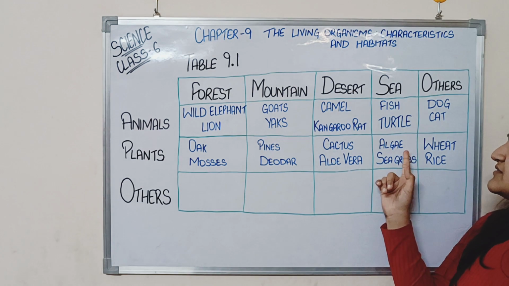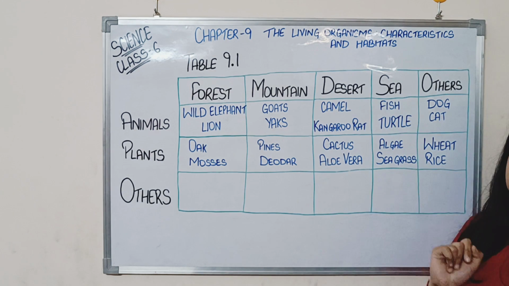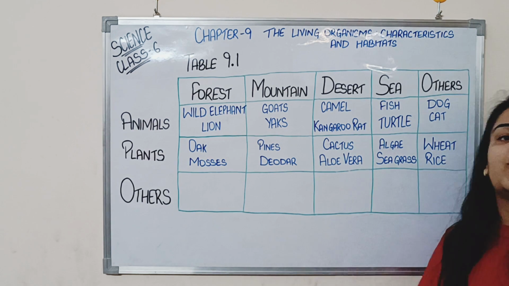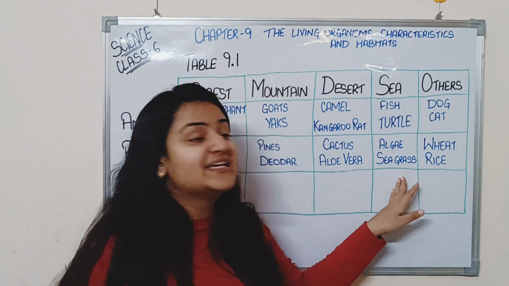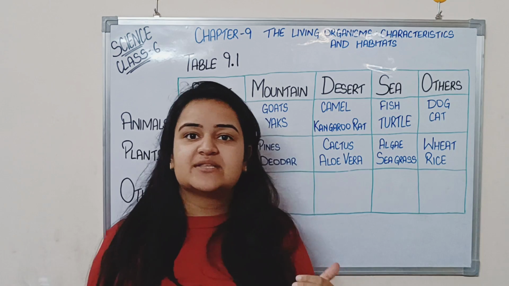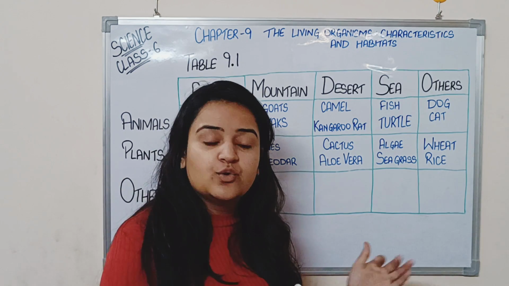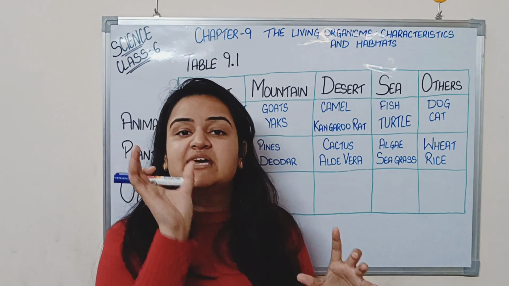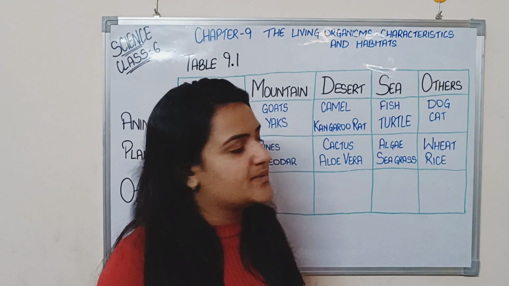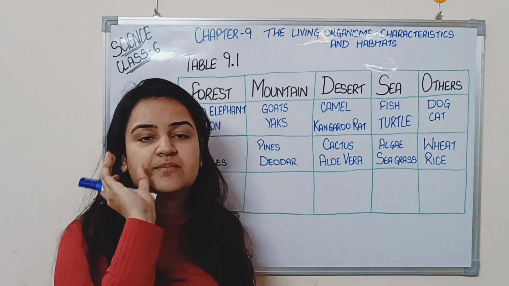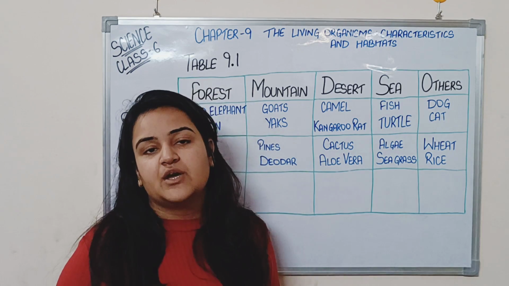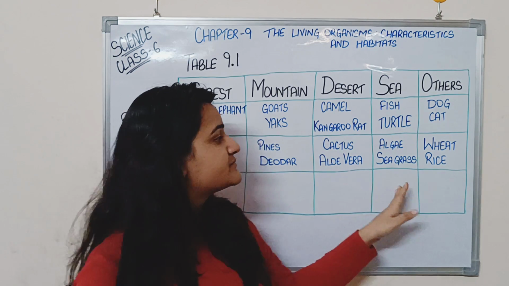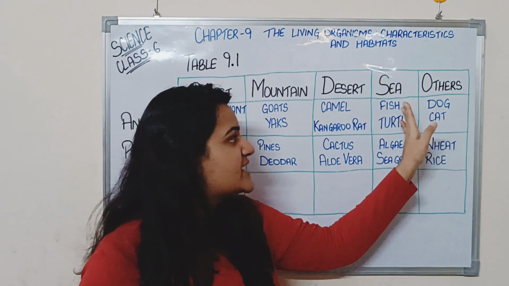Then sea. Now you see, in the sea we have algae and seagrass. Seagrass is a special type of grass that is present only inside water bodies. They float all around. There are some videos that show you the underwater part of the sea. You can see grass very long in size, and it is specialized to grow only inside the water body. And algae is a plant that requires water. It cannot grow without water or moisture. So both of these plants are present inside the sea.